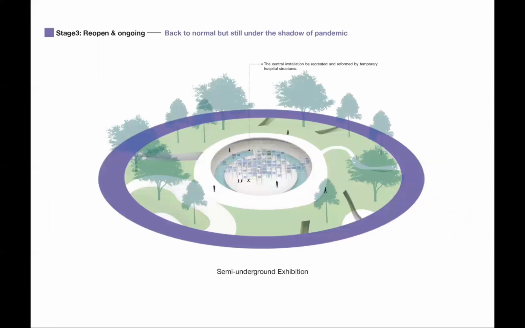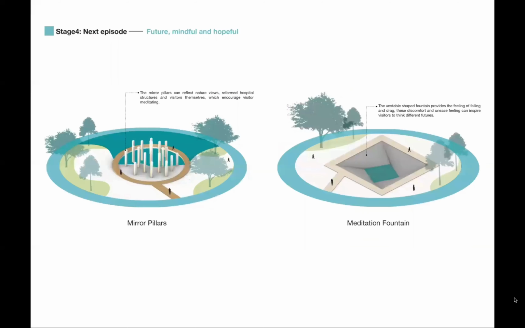Stage 3, Reopen and ongoing. A semi-underground space is created to represent the experience that even when lots of cities are back to normal life, the virus still persists, and people are still living under the shadow of the pandemic. In stage 4, two installations, mirror pillars and meditation fountains, are created to invite and encourage people to think about the future after the end of this pandemic and why it happened.